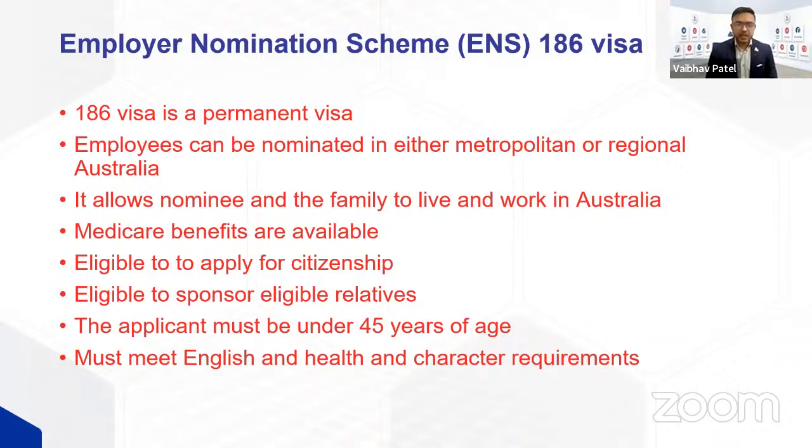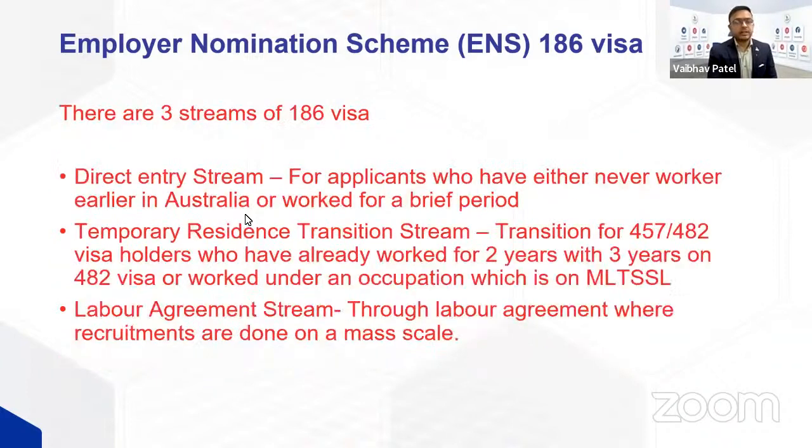You can enroll in Medicare. You can apply for citizenship once you qualify. And you have to make sure that you meet health and character requirements for this one. Now, there are 3 streams for 186. One is a direct entry stream, as I mentioned.